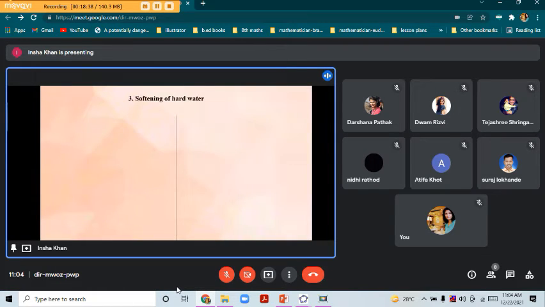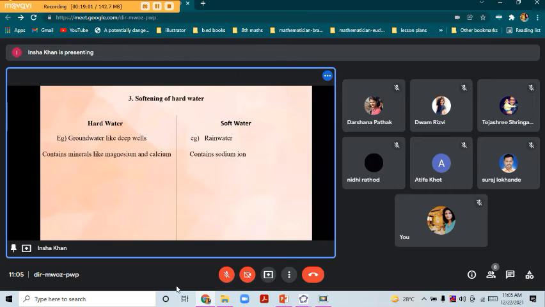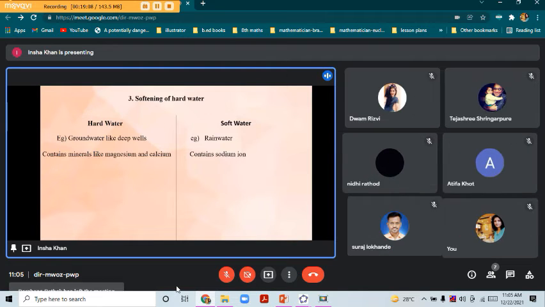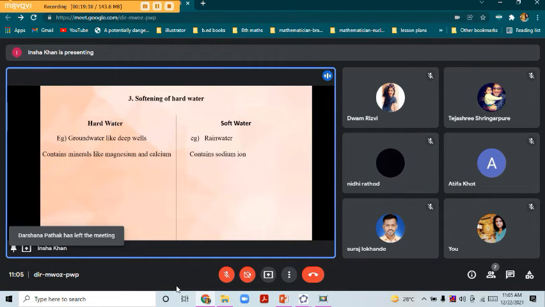Lastly, softening of hard water. So before we actually learn how to soften hard water, let's learn the difference between hard water and soft water. Firstly, hard water is found in tube wells or groundwater like deep wells, whereas soft water, for example, is rainwater. Hard water contains a high amount of minerals like magnesium and calcium, whereas soft water consists of sodium ions.